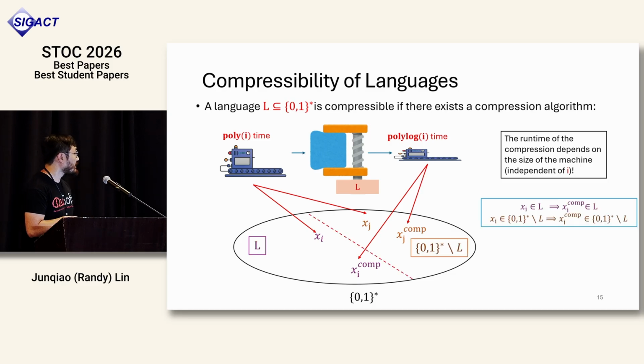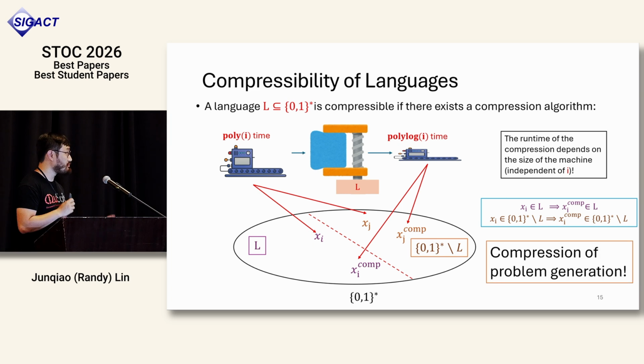Also, the output x_i and the x_i from the compressed machine could be different, but you're guaranteed that if the i-th instance of the original machine is in the language, then the i-th compressed instance is also in the language. And if the i-th instance from the original machine is not in the language, then the compressed variant is also not in the language. The way you should intuitively think about this compression paradigm is as a compression inside the problem set generation.